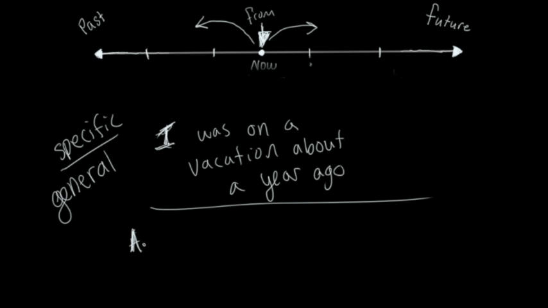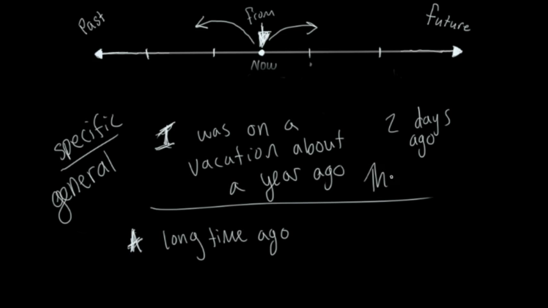So for example, we can say a long time ago. And that's very relative. A long time ago could be 2 days ago, if we're talking about something that usually takes a very short time, but this time took a long time, or it sometimes means thousands of years.